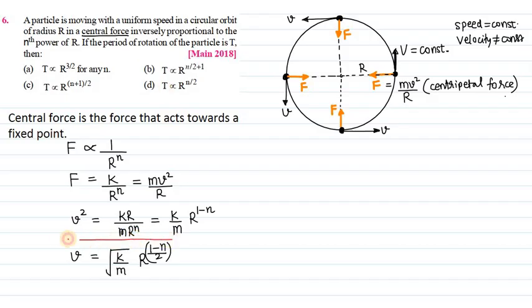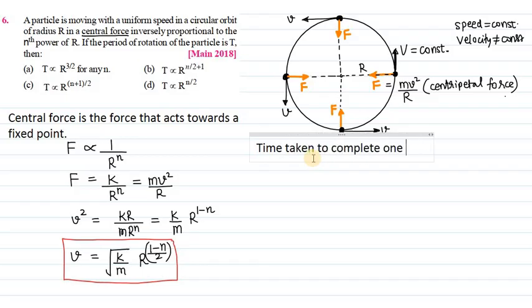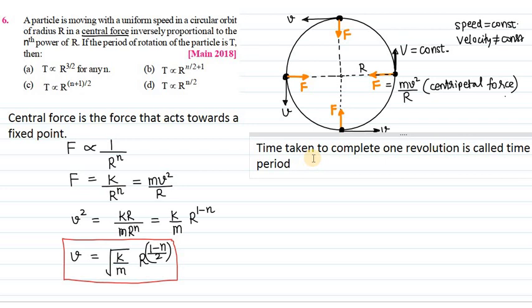Now we have to look for time period. Time period is defined as the time taken to complete one revolution. That is in the question capital T. So time is equal to distance upon speed. We can say the time period T is equal to distance divided by speed.